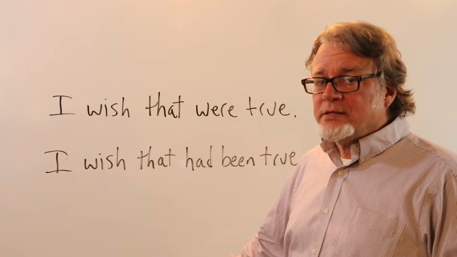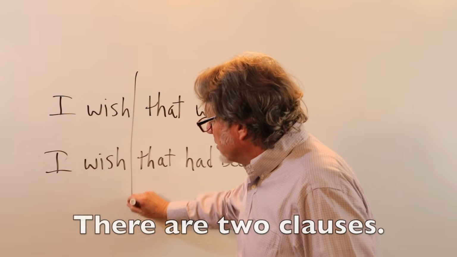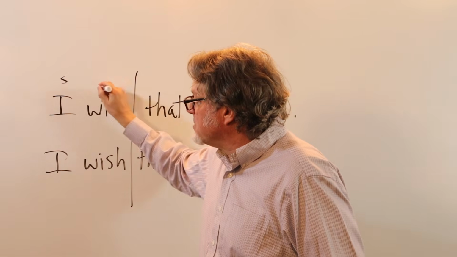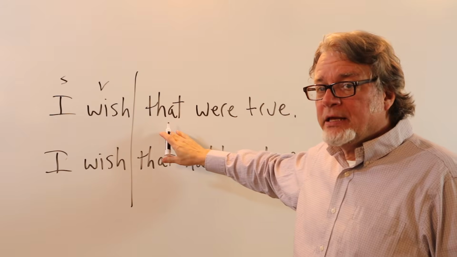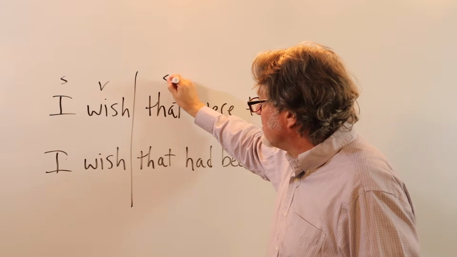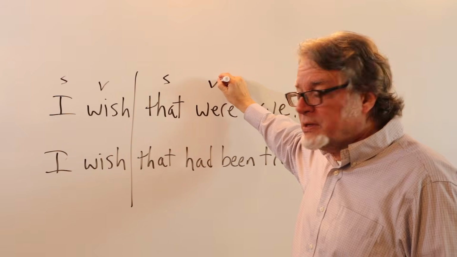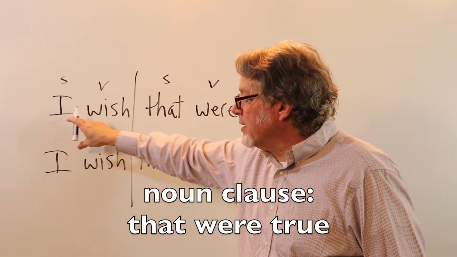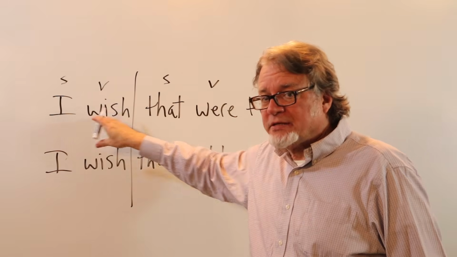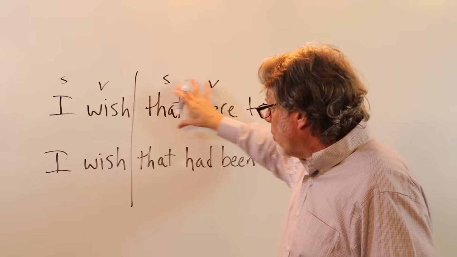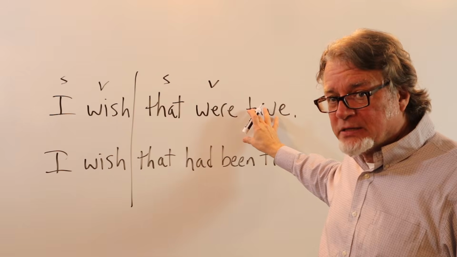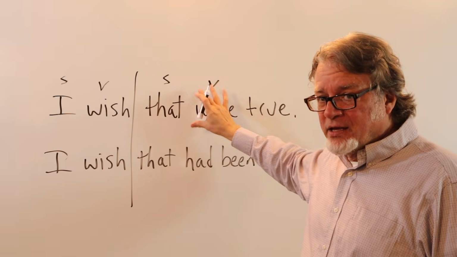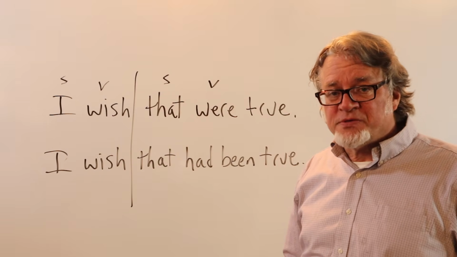In both of these sentences, there are two clauses. In this sentence, here's a subject and here's a verb. In this sentence, this is the subject and then this is the verb. This is actually a noun clause following this subject and verb. This sort of functions as an object. I wish, and then this is the thing a person wishes for.